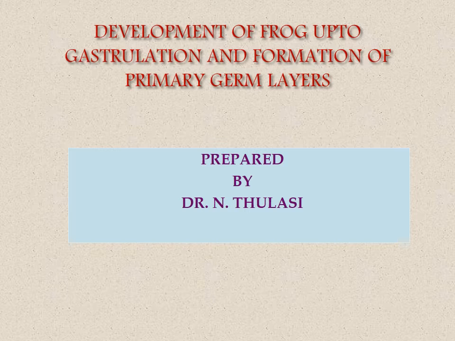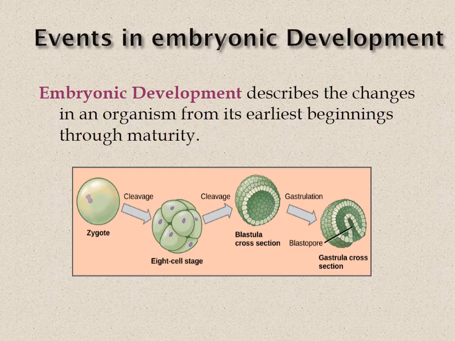Hi everyone, today we will discuss the development of the frog up to gastrulation and the formation of primary germ layers. Embryonic development describes the changes in an organism from its earliest beginnings through maturity. Here, the zygote is the product of fertilization. After fertilization, the zygote will undergo repeated mitotic division, called cleavage, and it